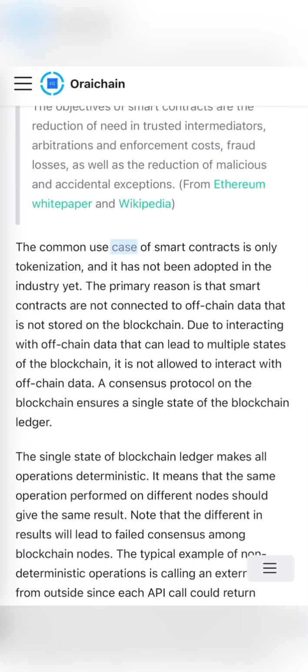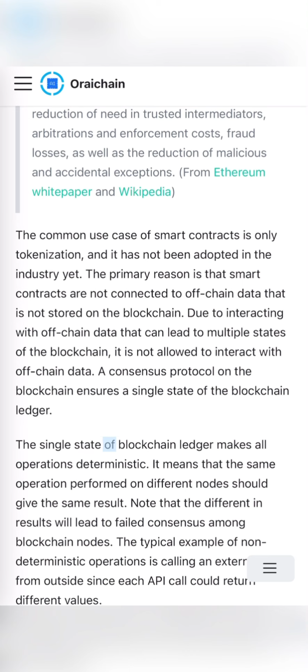The common use case of smart contracts is only tokenization, and it has not been adopted in the industry yet. The primary reason is that smart contracts are not connected to off-chain data that is not stored on the blockchain. Interacting with off-chain data can lead to multiple states of the blockchain, so it is not allowed. A consensus protocol on the blockchain ensures a single state of the blockchain ledger.